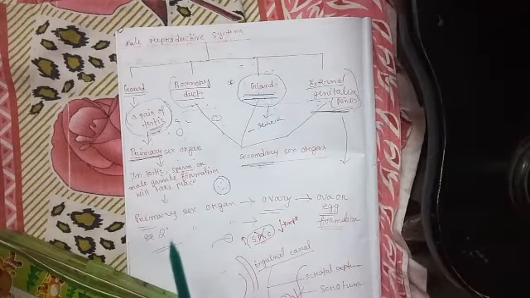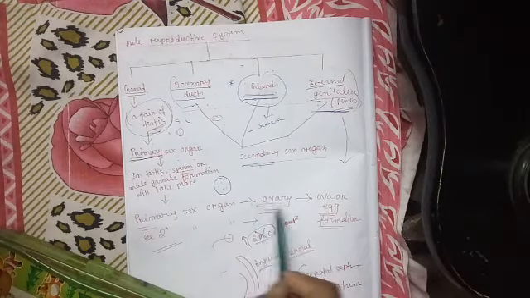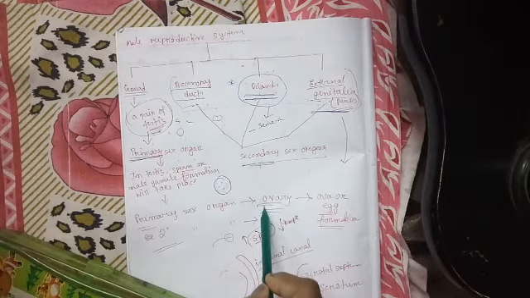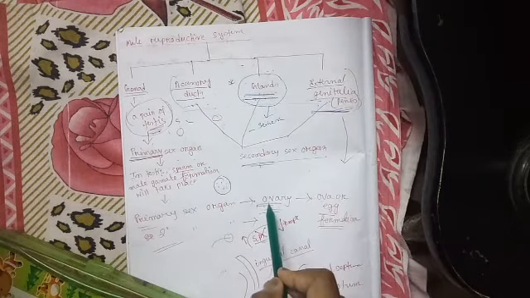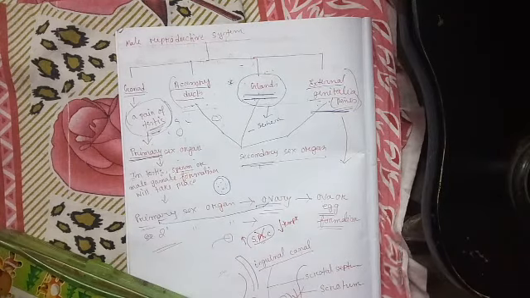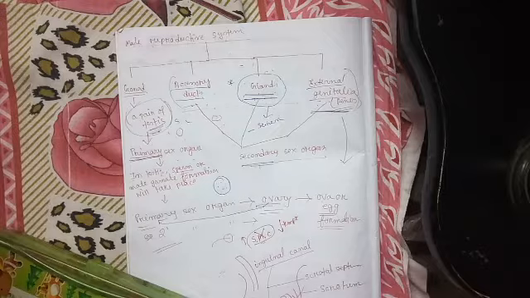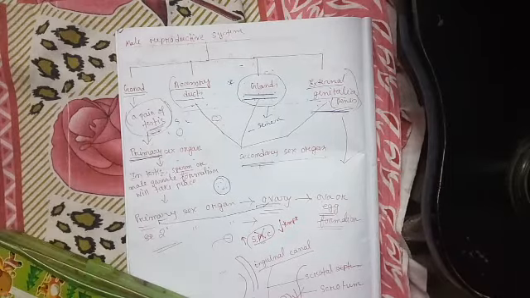Now similarly, in the case of the female reproductive system, since the ovaries are directly involved in ova or egg production, the ovaries alone are termed the primary sex organ. We will see the rest of the structures present in the female reproductive system, like the fallopian tubes, uterus, cervix, and vagina.